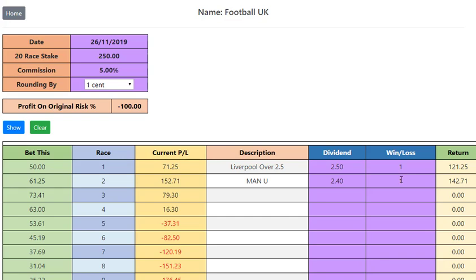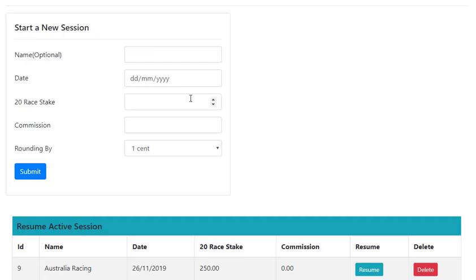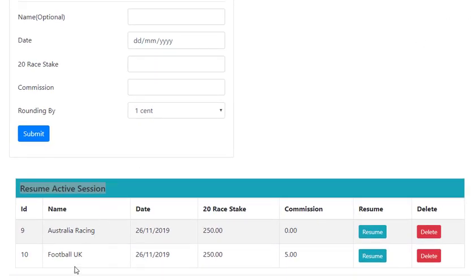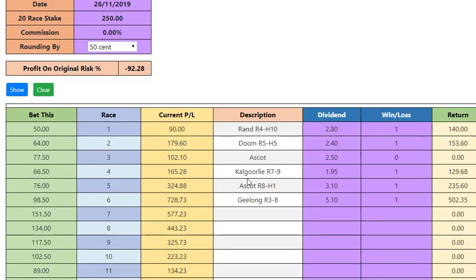And as I said, you can use it on your smartphone, your iPad, your Mac, your PC, wherever you are. If you're in an internet cafe, you can log into the website, put in your login details, and all of these options will still be showing. So if we just go back to home and have a look at my Australian racing that we first started up, when you first open it again, you can have as many sessions running down here as you want. We just click resume to go back to the Australian racing.